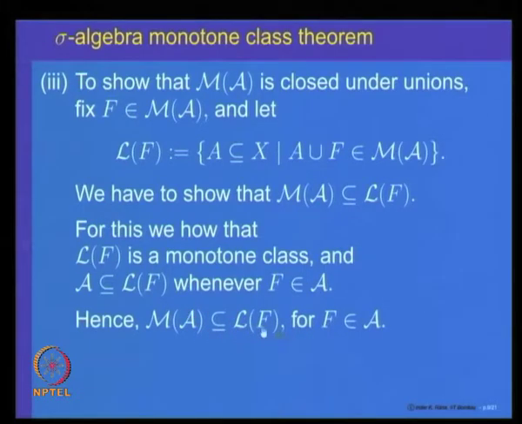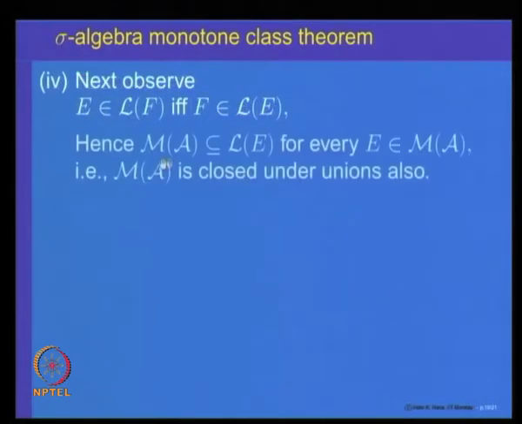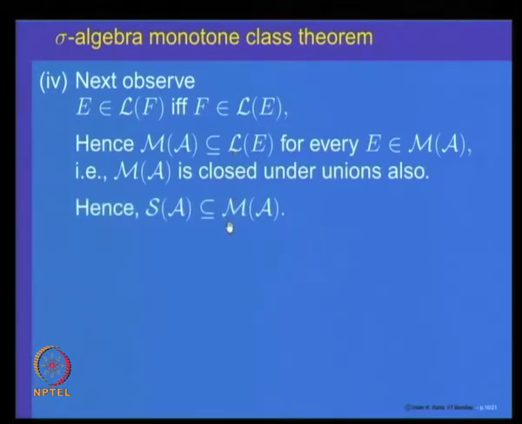For f in A, E belongs to L of f means f belongs to L of E, and that gives you the property that M of A is inside L of E. So, it is closed under unions, and hence it is a sigma algebra. So, it must include the smallest one, and that proves the fact that the sigma algebra generated by the algebra is the same as the monotone class generated by the algebra.